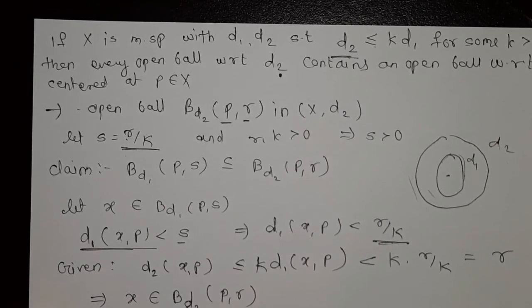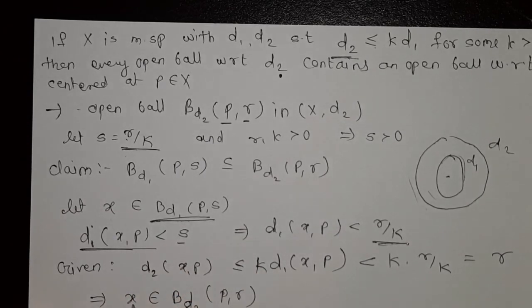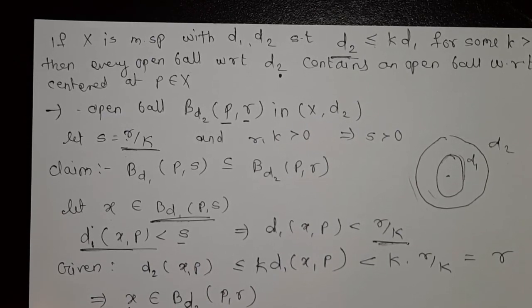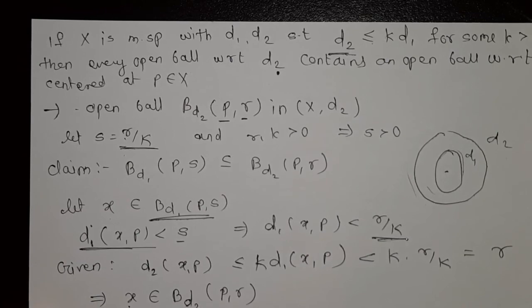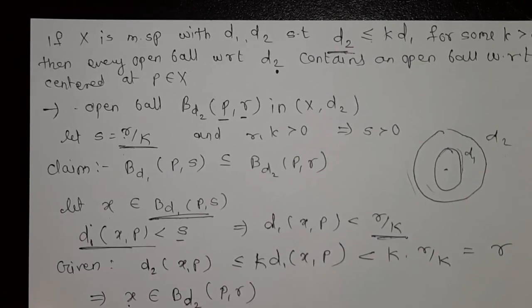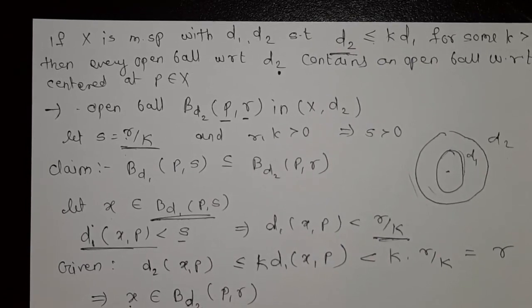Means we assumed x from our set B_d1(p,s), and we showed this x also belongs to B_d2(p,r). Means B_d1(p,s) is a subset of B_d2(p,r), and that's what we have to show.